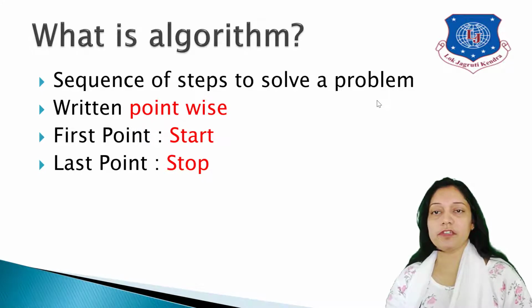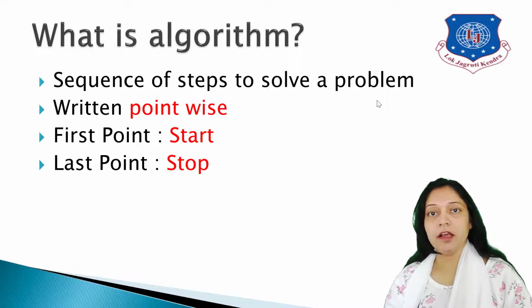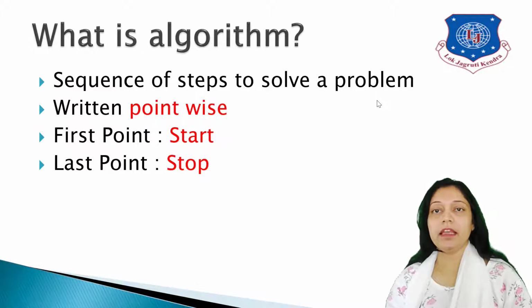An algorithm is a sequence of steps to solve a problem. So for any problem which we have been given, we'll write down the steps of it: which would be the first step, which would be the second, and which would be our last step. The steps are always written pointwise, that is point number 1, 2, 3, 4 up to the last point. In the case of an algorithm, the first point should be start and the last point should be stop. In between we write down the statements which will be required for solving our problem.